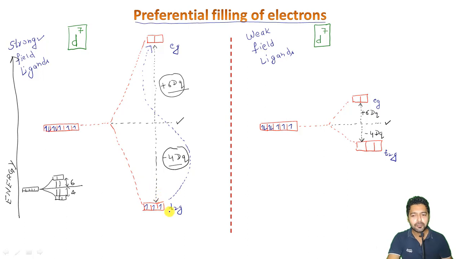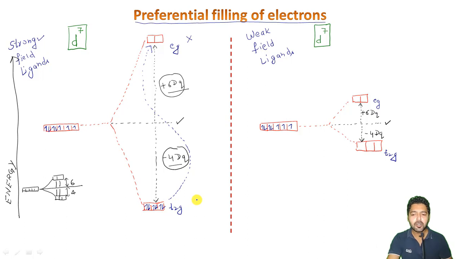So the fourth electron will not choose the EG set of orbitals, because that requires a high amount of energy. Instead of going above and covering this much distance and energy, it will keep going to the lower set of orbitals. So I can show the fourth electron here like this, and the same is the story with the fifth electron as well as the sixth electron.